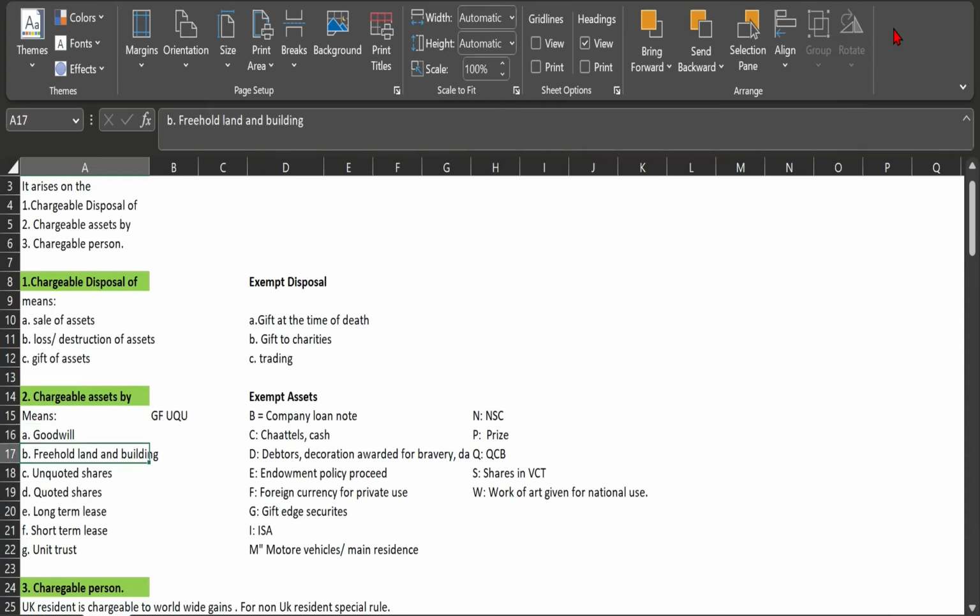The things will be like that they are either gifting the building or selling the land and building, or there will be destruction of the land and building. Same case for the others as well.